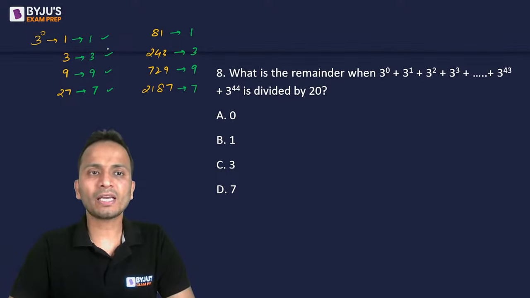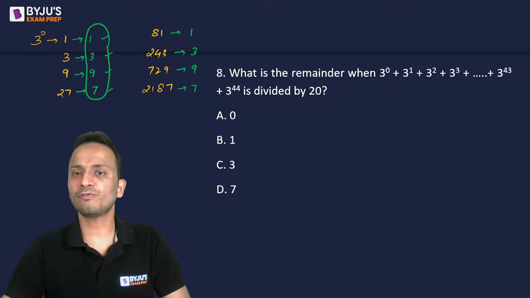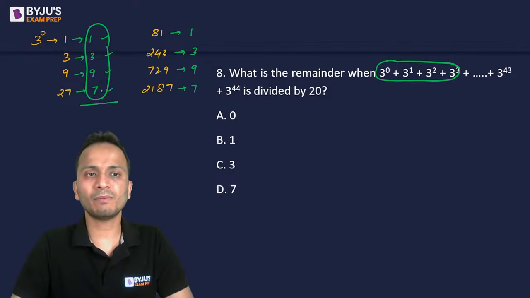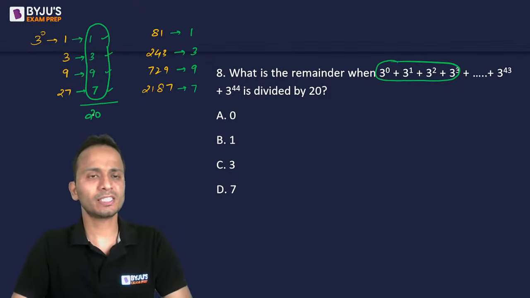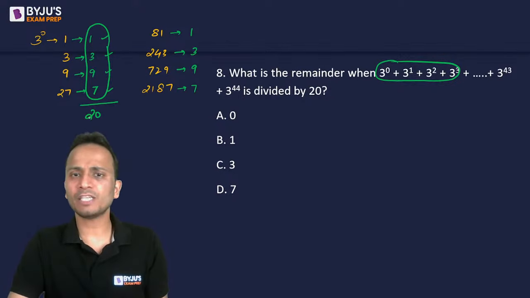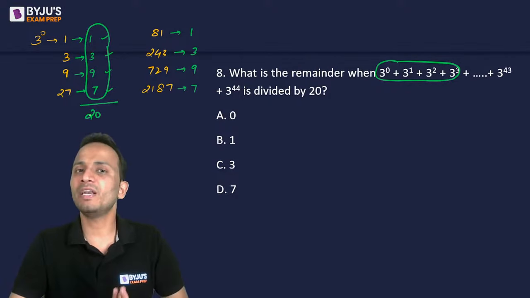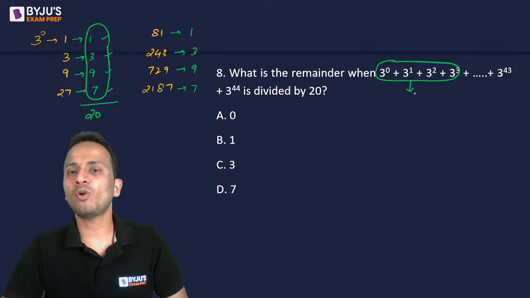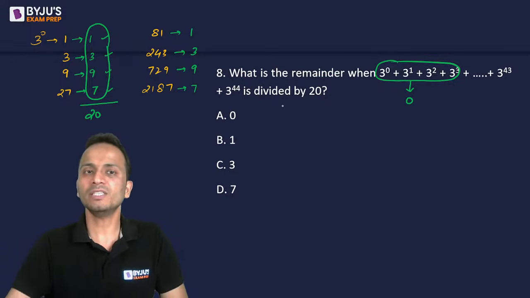Okay. So I'll combine the first four terms, and we'll see what will be the remainder. So 1 plus 3 plus 9 plus 7. The sum of the remainders of the first four terms comes out to be 20. Now 20 divided by 20 gives remainder 0, right? So the sum of the first four terms when divided by 20, the remainder will come out to be 0.